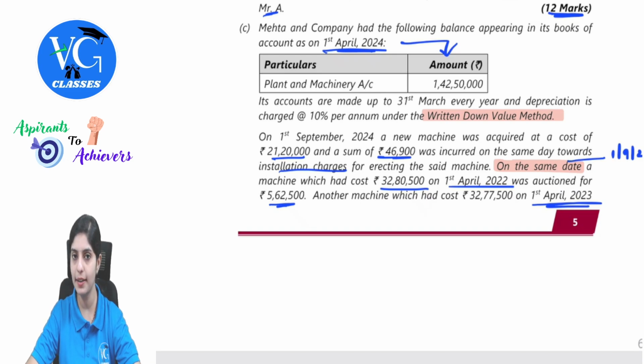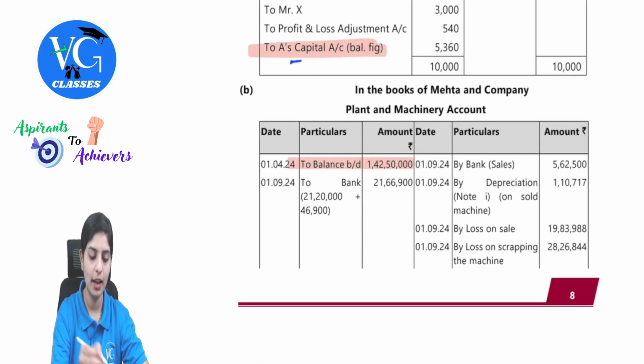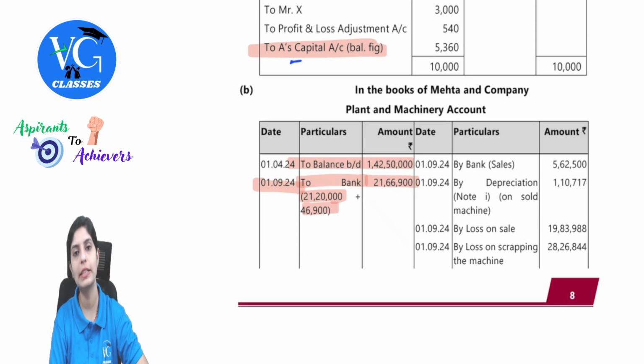So what will be the journal entry for this? Machinery account debit to cash or bank with respect to the amount, that is 21 lakh 66,900, including the installation charge. So in the plant and machinery account, we will post this on the debit side. Observe, to bank 21 lakh 66,900, the same thing which you are also getting on your calculator. And this happened on which date? 1st September 2024. So that is also taken care of. Clear till here?